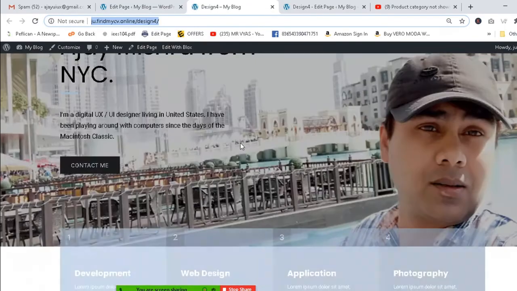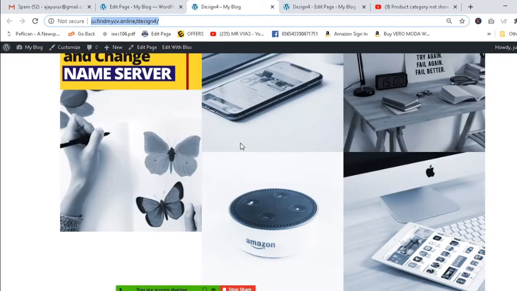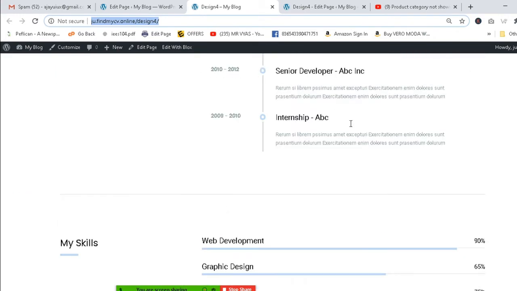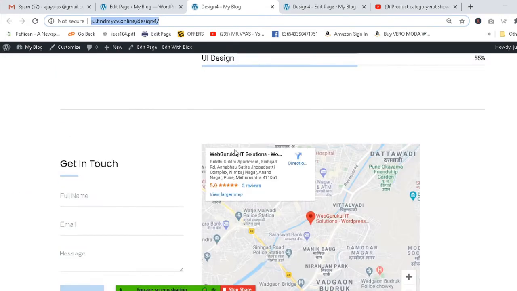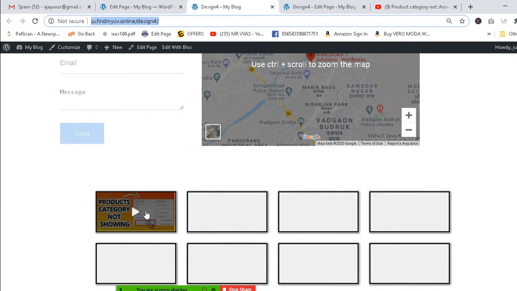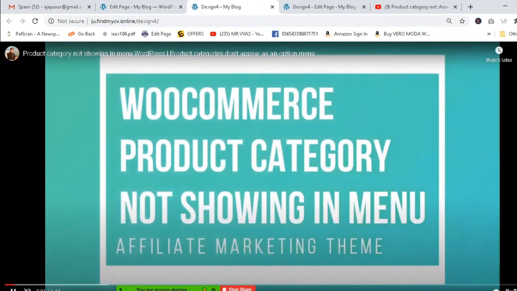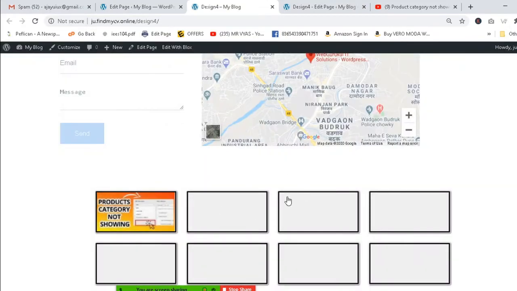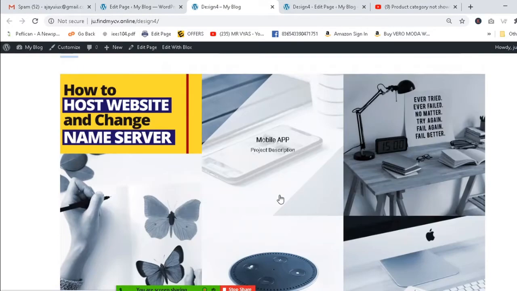So if you want to save this CV, you can save it here. I have changed these images also, so you can change every image here. You can change this data, you can change this map. We have changed the map also, and this is the website. Let's click on that, and maybe the same video. Yes, so it's running. So very easily, suppose you want to create some more image gallery, you can create it.